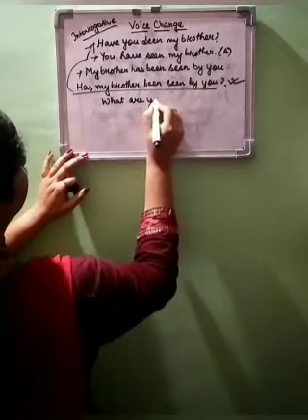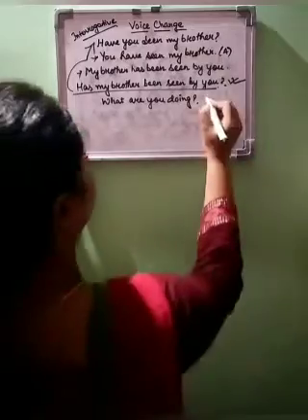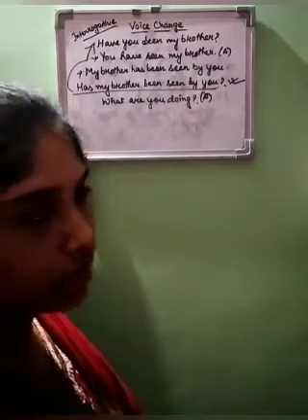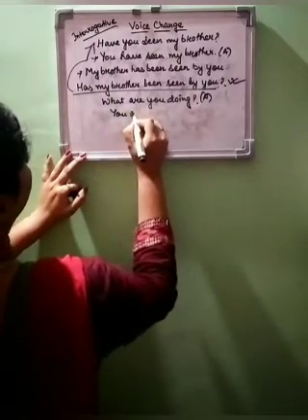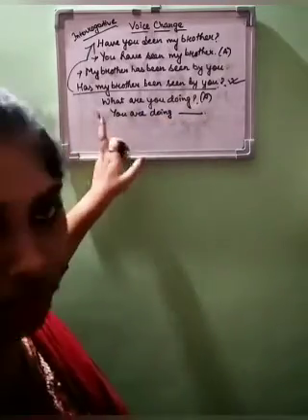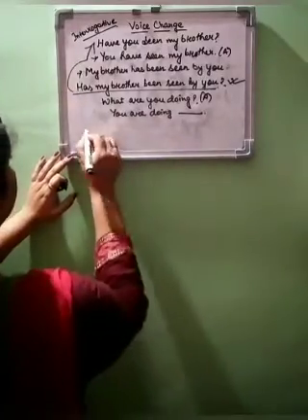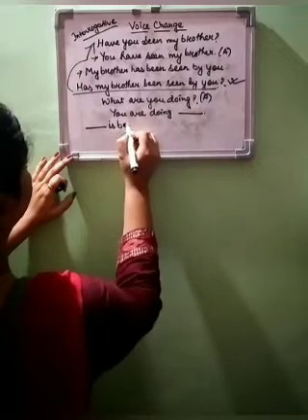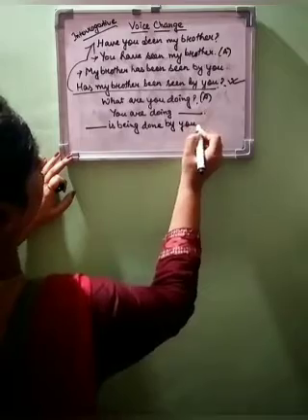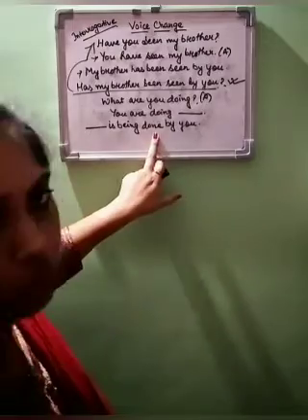What are you doing? This question is asked to you, and this is active. Now how do we do this? What are you doing? That means you are doing something, right? So let's take it this way. You are doing dash. What are you doing? It is asked, no? That means you are doing something. Now what, we don't know. So, dash is being done by you. This was active, we have changed to passive.